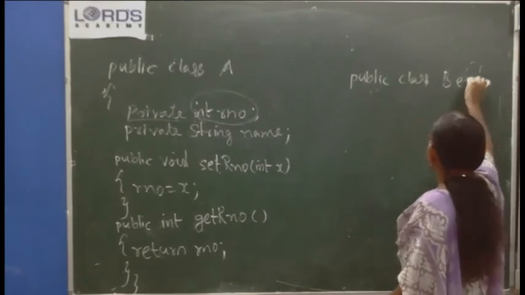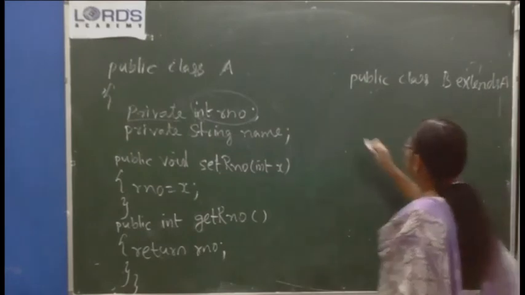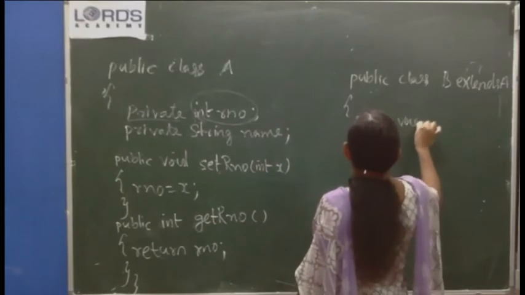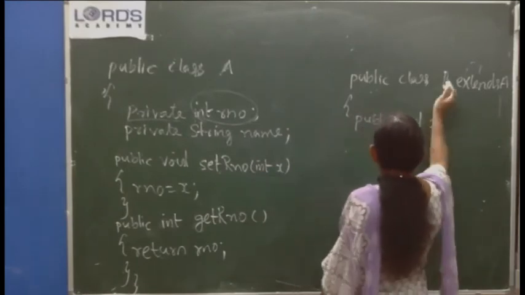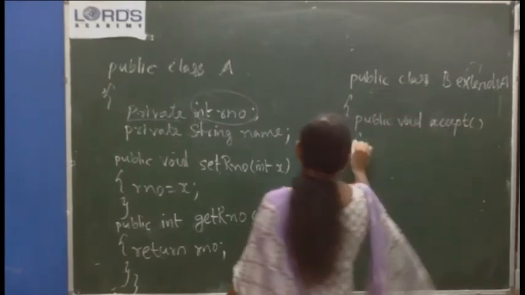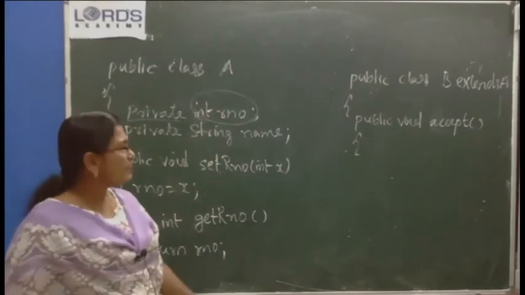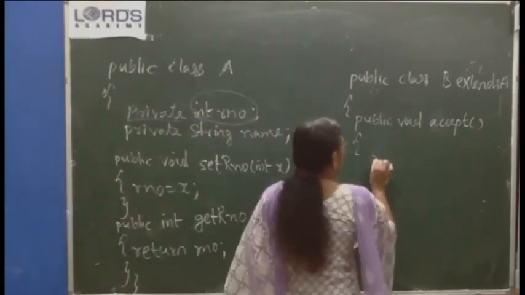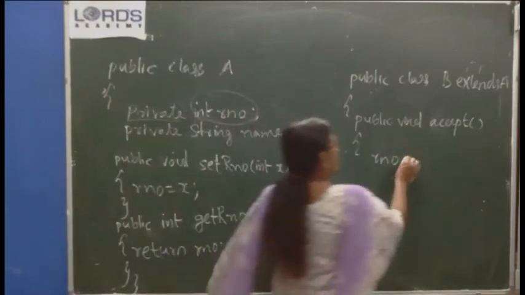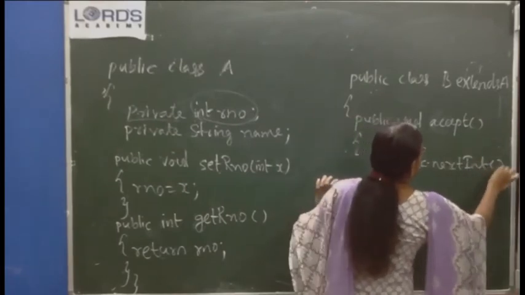Class B extends A. Public void accept, maybe through the Scanner class. By using a Scanner class object you accept the value for roll number and name. So rNumber equal to sc.nextInt. You can display a message before sc.nextInt.